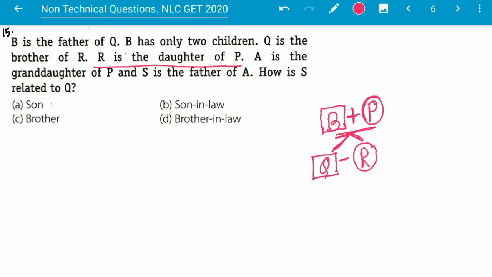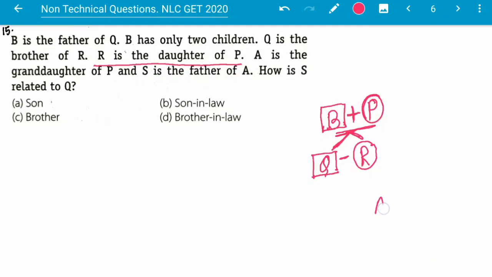Q and R are the children. A is the granddaughter of P, so I am writing here A. A is the granddaughter of P, and S is the father of A.